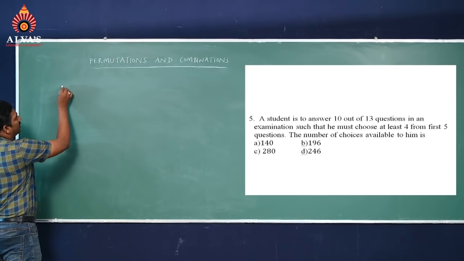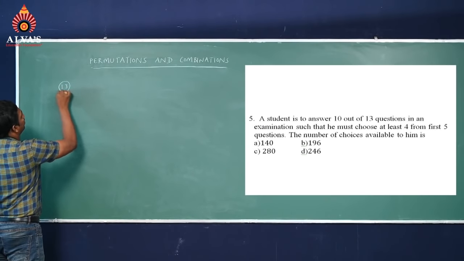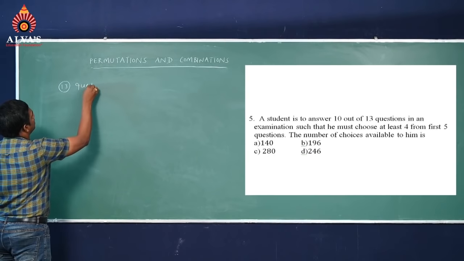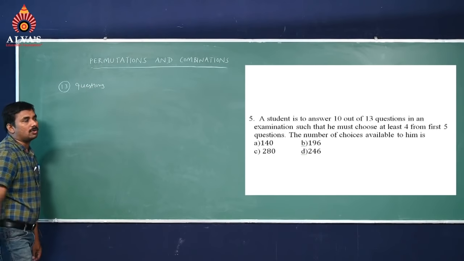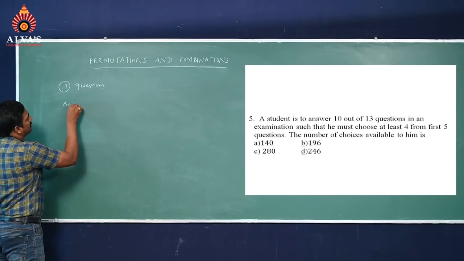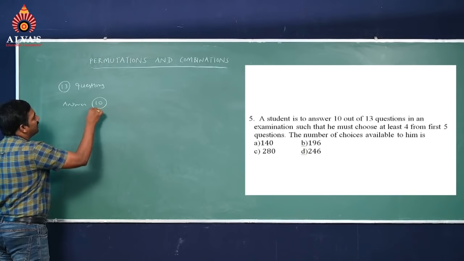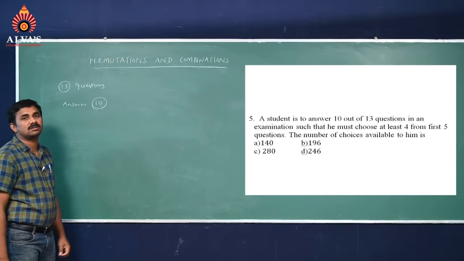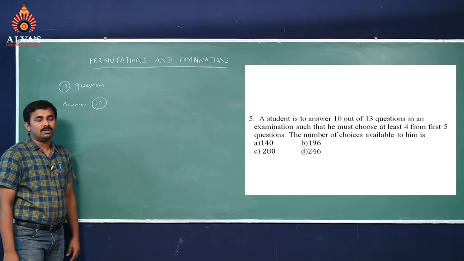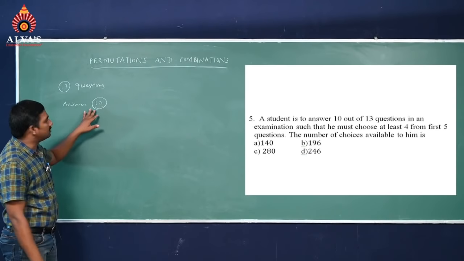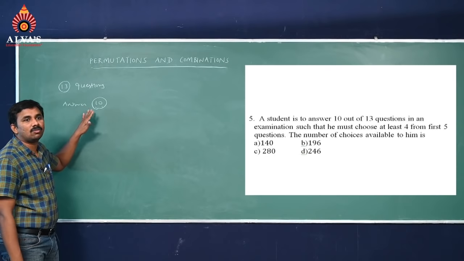If you observe here in the question, total questions 13. So answering 10 questions out of 13 questions. But here they gave one condition. What is that?